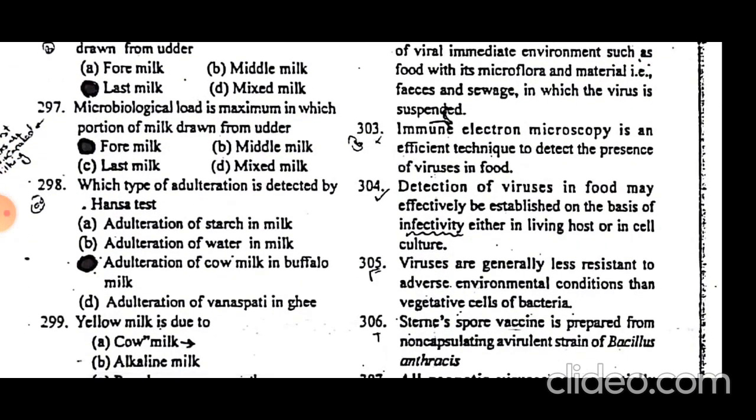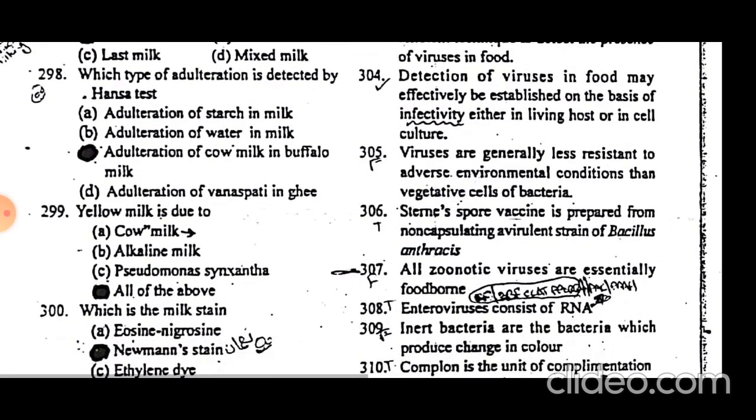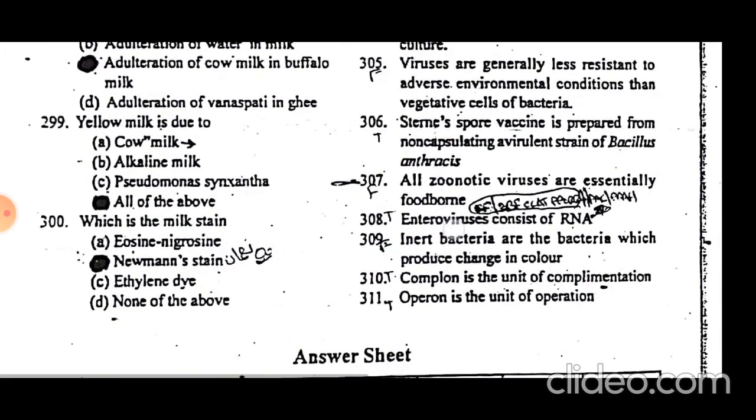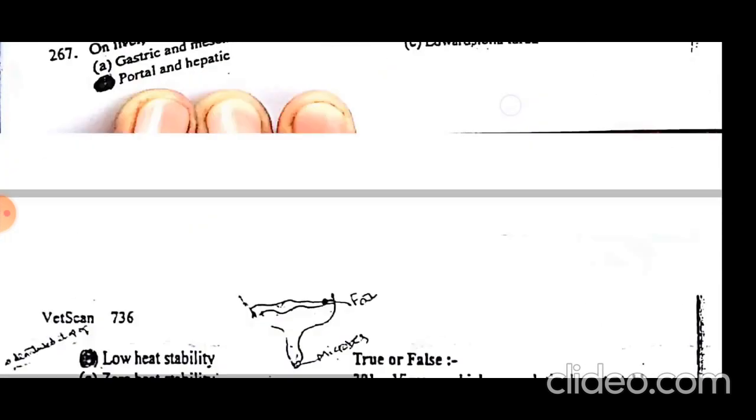Which type of adulteration is detected by the Hansa test? Adulteration of cow milk in buffalo milk. Cow and buffalo milk are differentially diagnosed or tested by the Hansa test. Yellow milk is due to all of the above: cow's milk, alkaline milk, and Pseudomonas synxantha. Pseudomonas synxantha, alkaline conditions, and cow's milk impart yellow color to the milk. Which is the milk stain? Newman's stain is the milk stain.